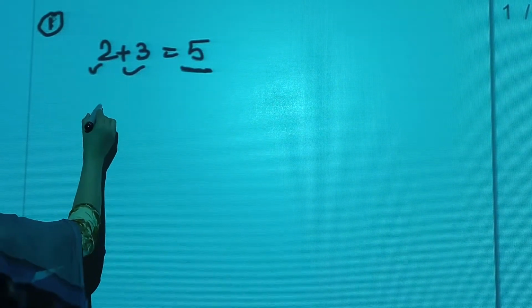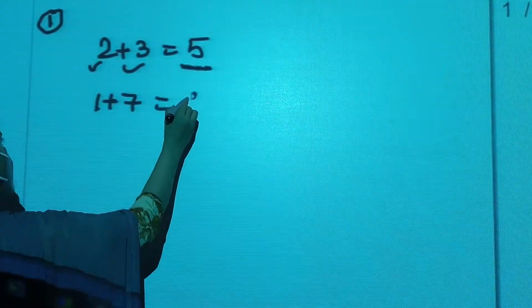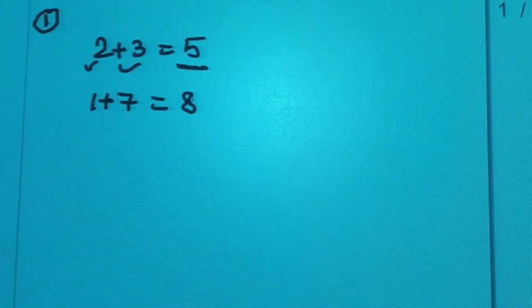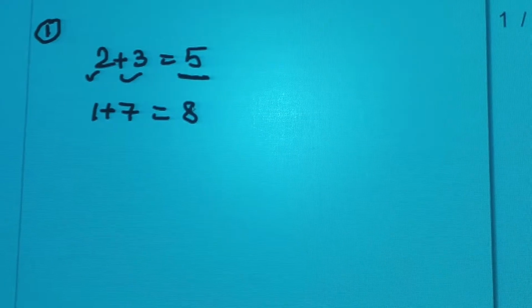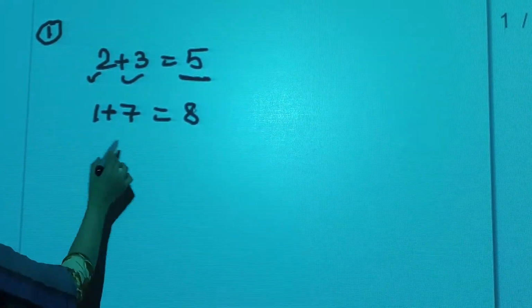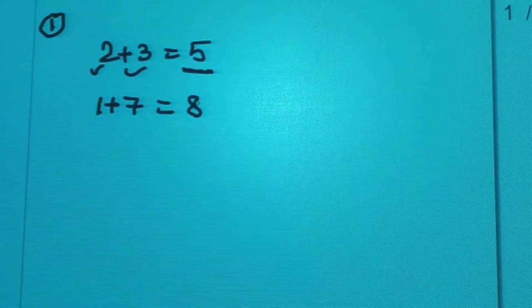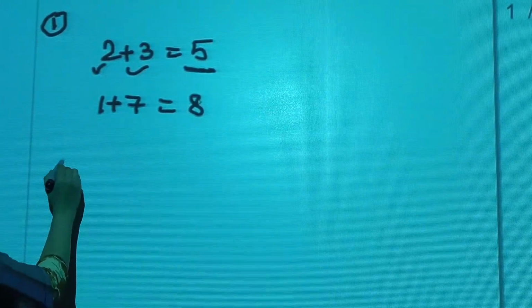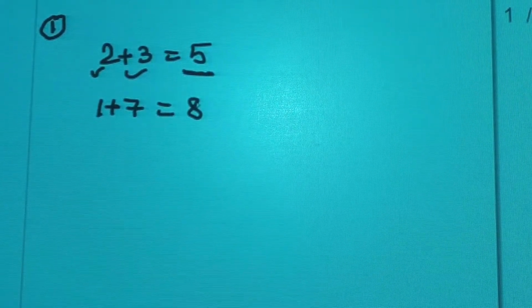Let us take another example, 1 plus 7. That will be equal to 8, which is again a whole number. So according to closure property, addition of two whole numbers will give a whole number. But subtraction does not follow this closure property. I'll show you how. Subtraction of two whole numbers will not always be a whole number.